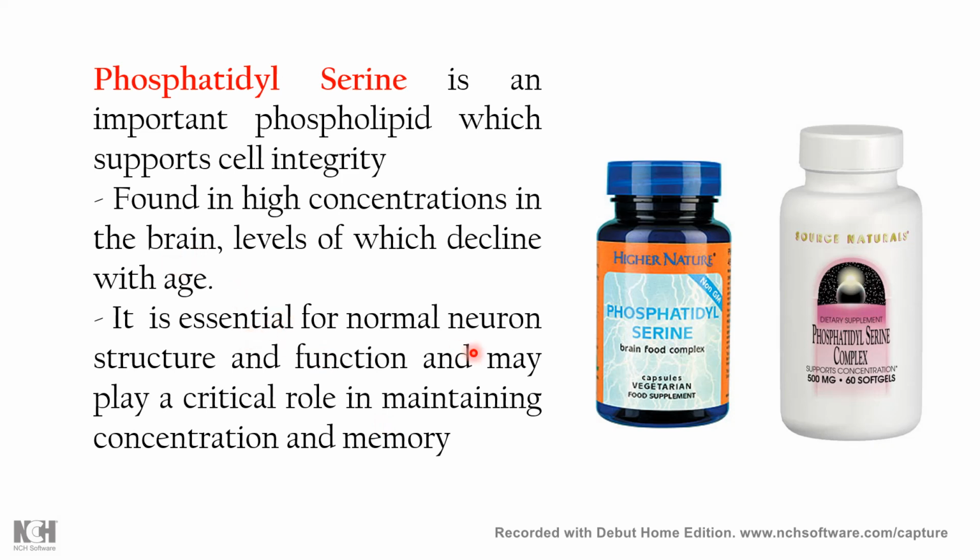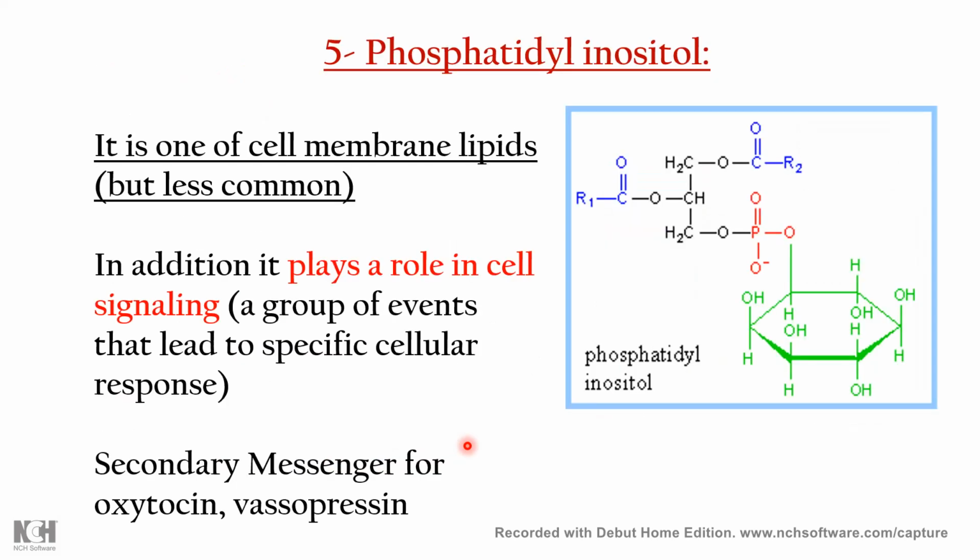And it is essential for normal neuron structure and function, and may play a critical role in maintaining concentration and memory. The last one is phosphatidylinositol. Its major function is in second messenger systems. It is one of the cell membrane lipids and plays a role in cell signaling. So look at this: this is the glycerol part, the two fatty acids, the phosphate, and the nitrogenous compound is inositol. No need to remember the structure, but you have to remember the function.